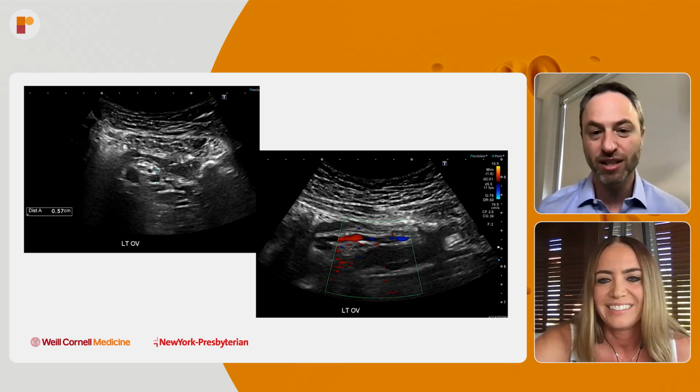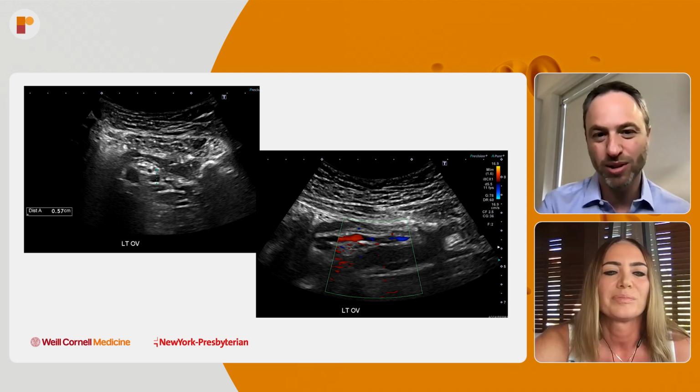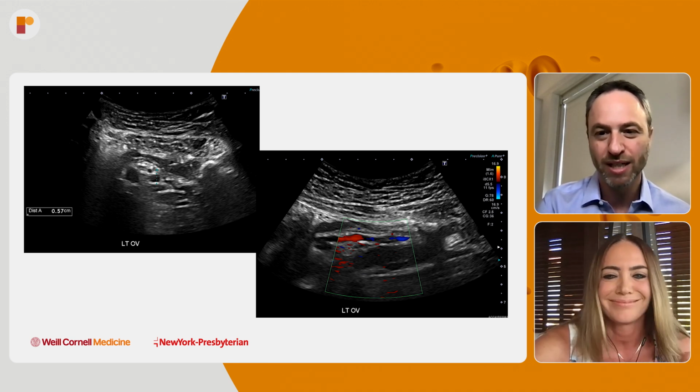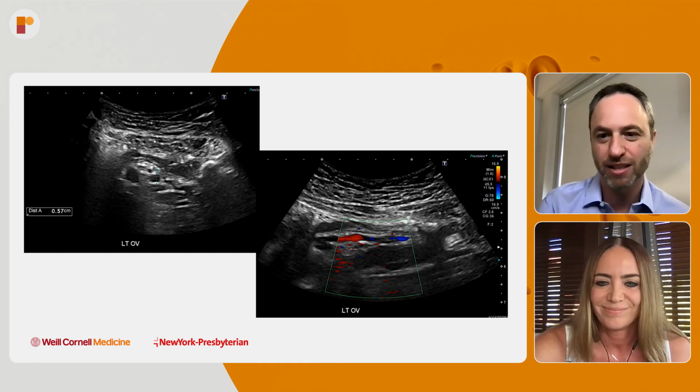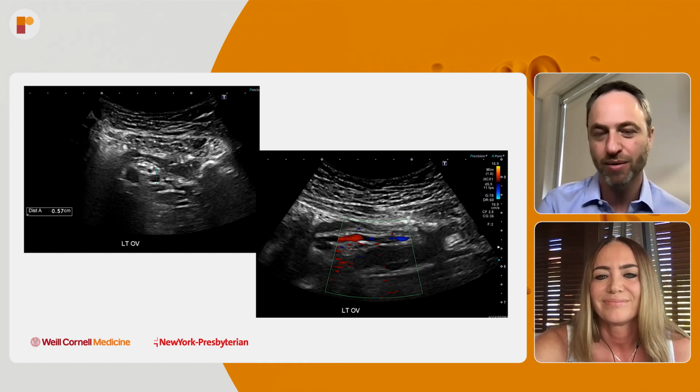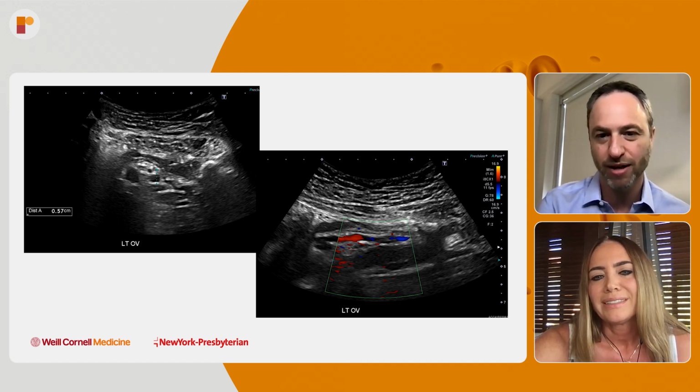Perfect. So here's the left ovarian vein. It's 5.7 millimeters, which is kind of at the top end of normal. Maybe bigger than 6 would make me a little more suspicious that this is abnormal. We definitely see higher rates of reflux over 6, but it looks like there's retrograde flow by color Doppler here. So the red is retrograde flow in that left ovarian.